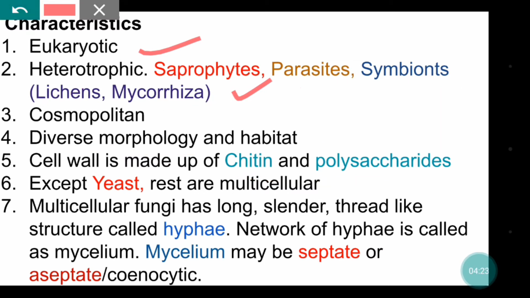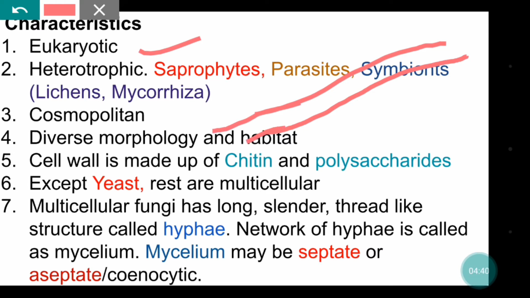Multicellular fungi have cylindrical, long, thread-like structures called hyphae. So the structure is like this: cylindrical and long, and this we call hyphae, right? And the network of hyphae is called mycelium.